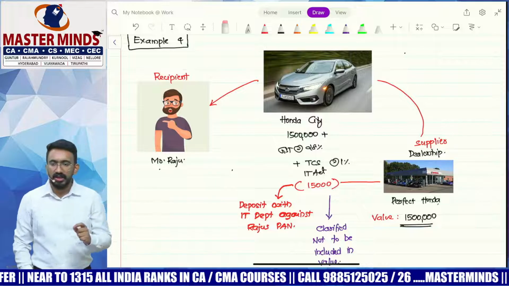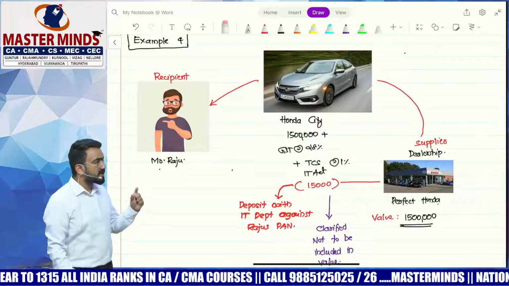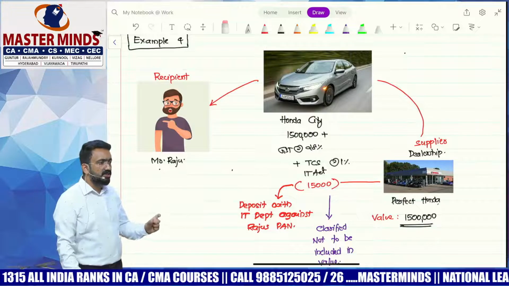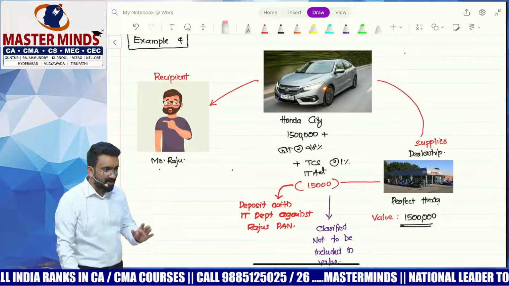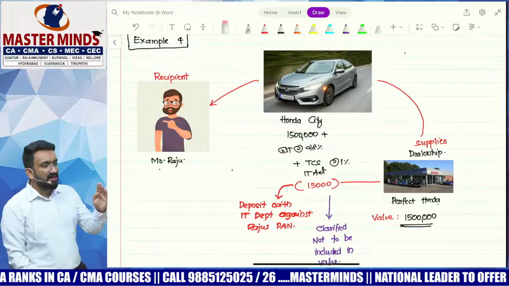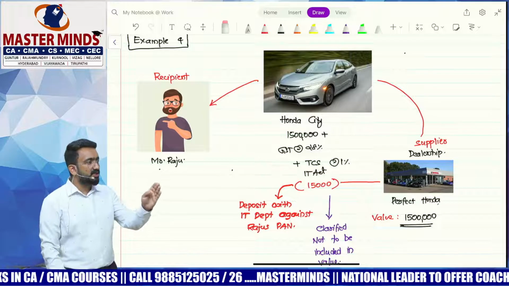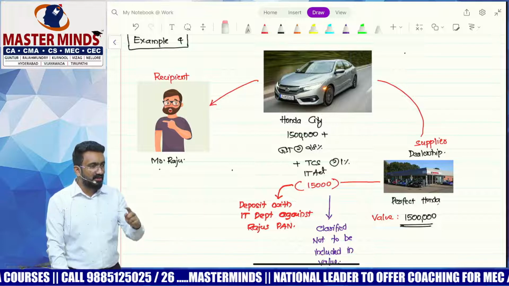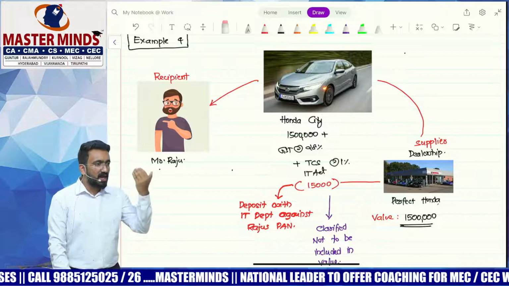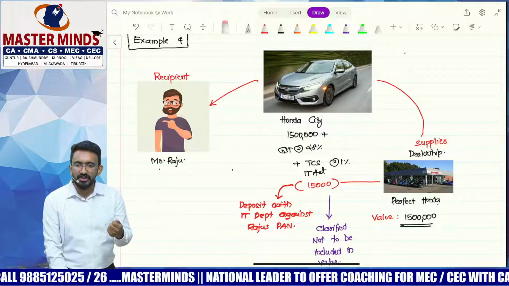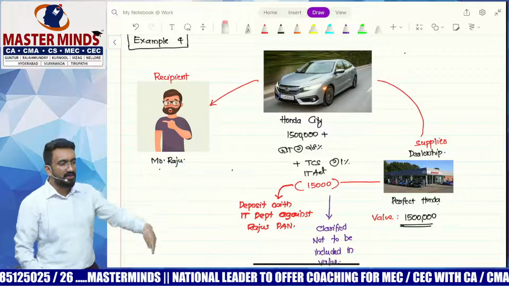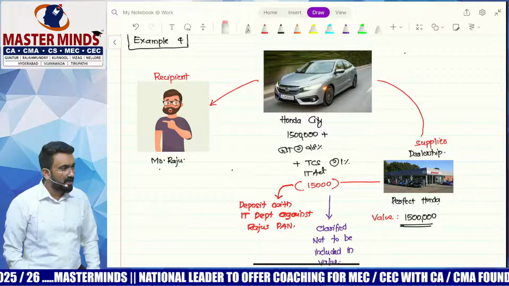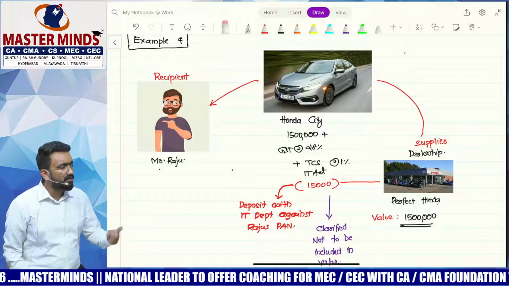The question that I have for all of you is, this 15,000 is a tax other than GST, right? Now, what have we learned in section 15, subsection 2, clause A? Any taxes other than GST, if collected from the customer, will be added to the value. So there was a confusion. Should I add this 15,000 also into the value? They said no, because this 15,000 has absolutely no connection with the car.